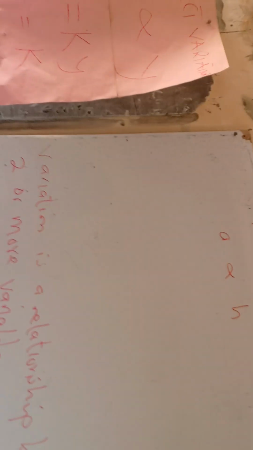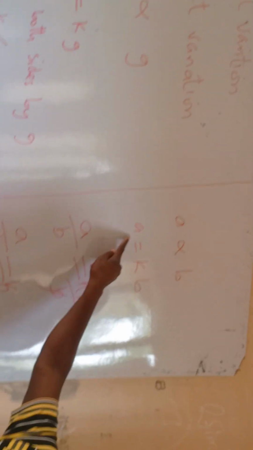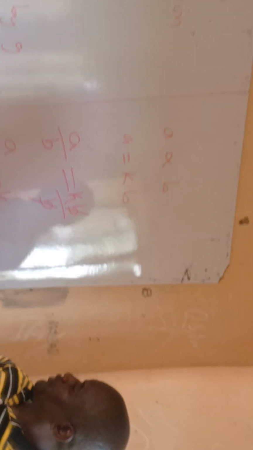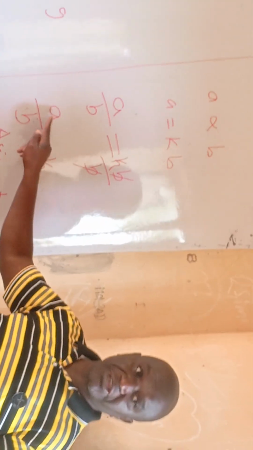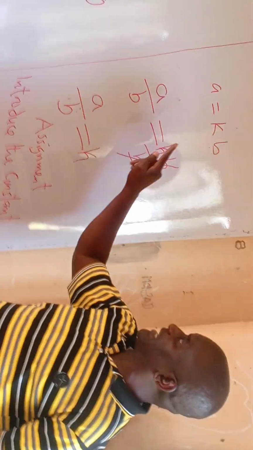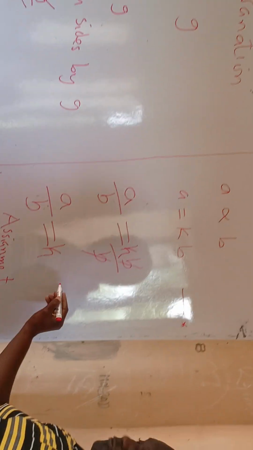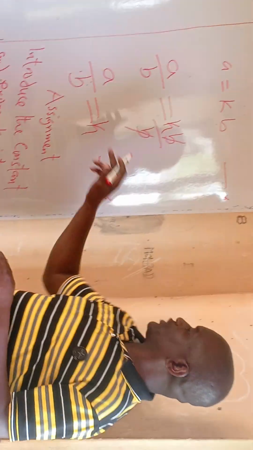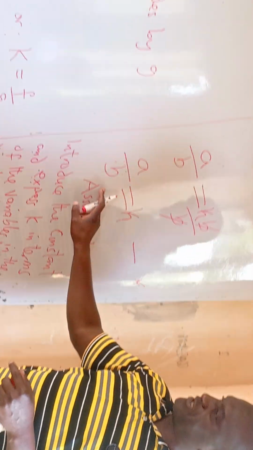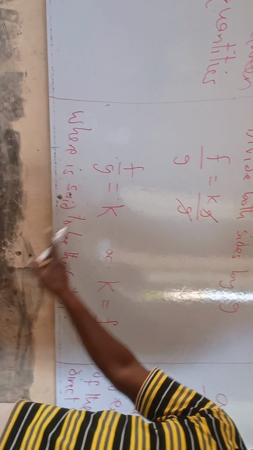So what are we asking you here to go and do? We're just asking you to do this thing that Rose came and did. If you want to introduce a K like this, how do you do it? And if you want to get a K here, this K is in terms of A and B. So how do you get this one? This is what we want you to find in that assignment. So K here is in terms of what? F and G. Is that okay?